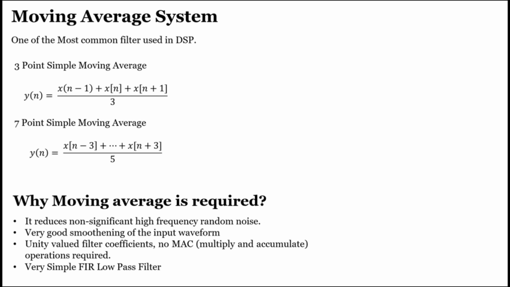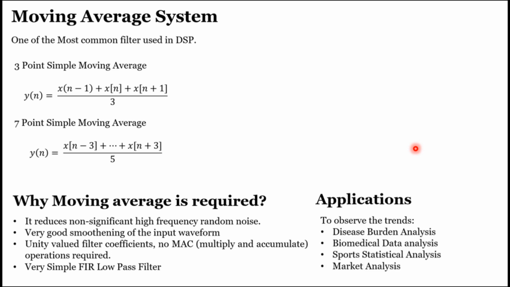So what are the applications? Main applications: I have already told you about COVID cases, right? So we can identify the tendency of a disease over a period of time, how it is moving and changing. So it can be used for all disease burden analysis. I already talked about ECG and EEG analysis, where it can be used.